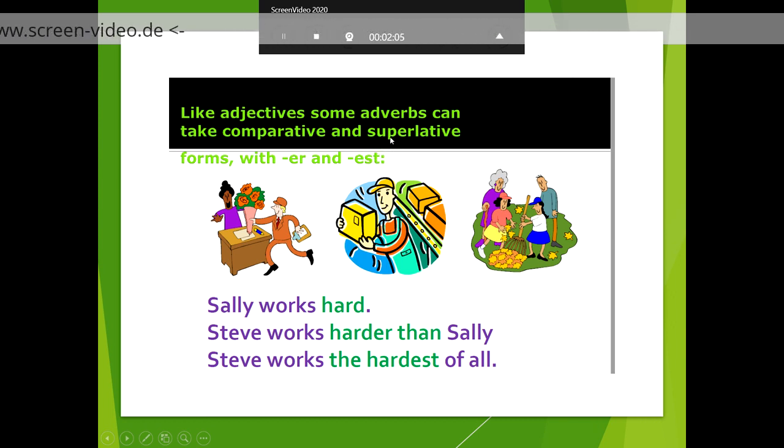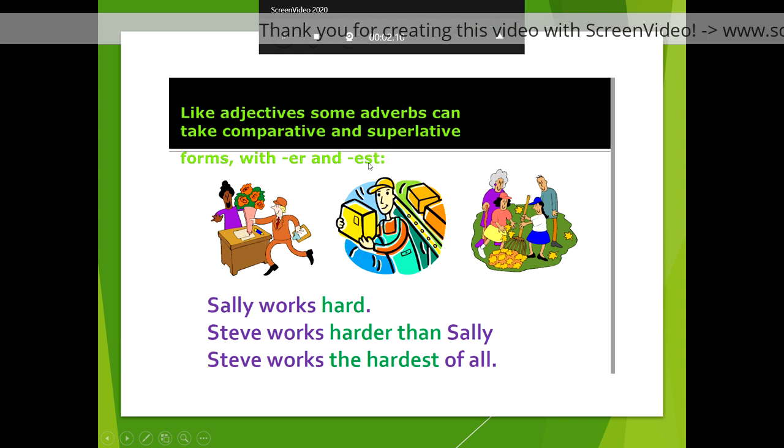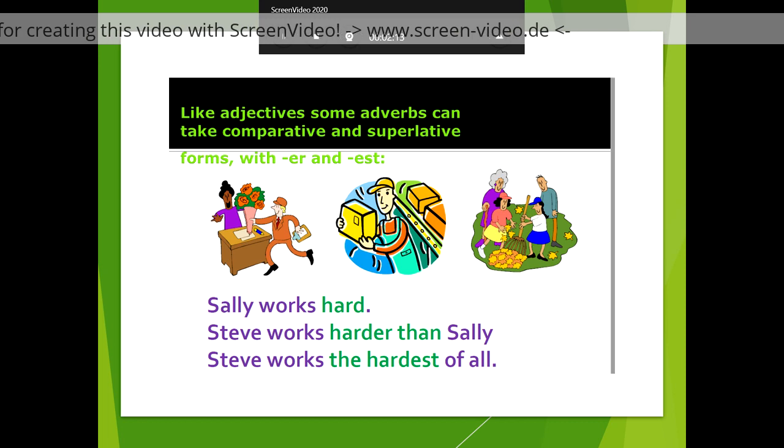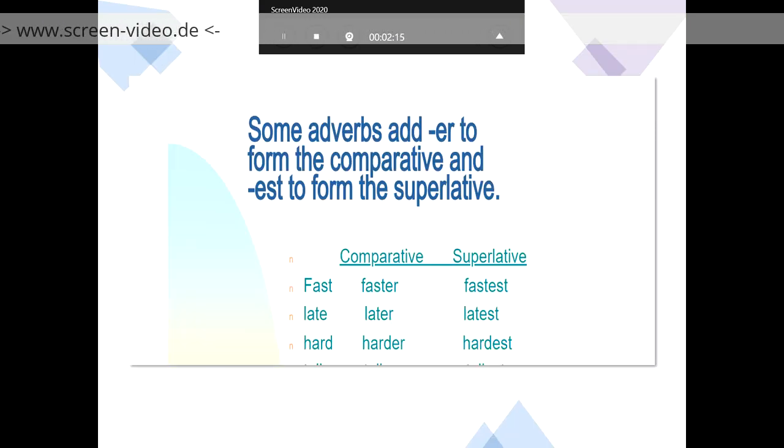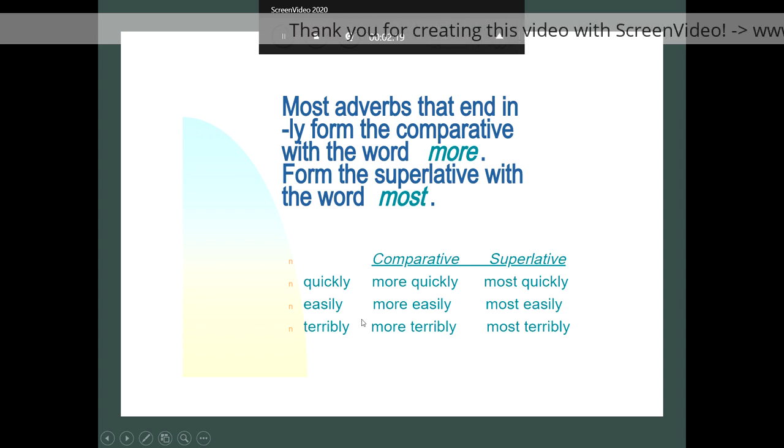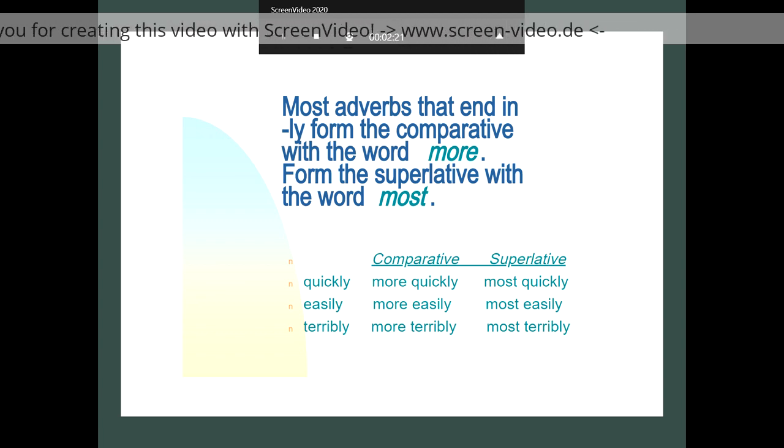When we want to make the superlative form, we add est to the end of some adverbs. This is only to know. What we have in our lesson today is the adverbs that we form by adding